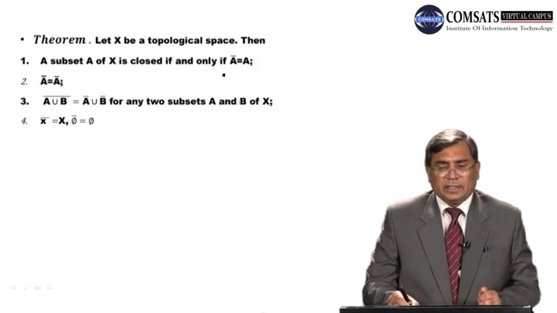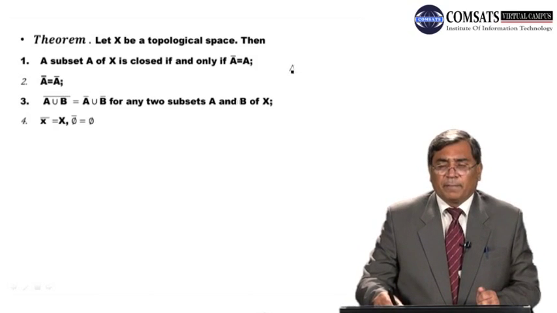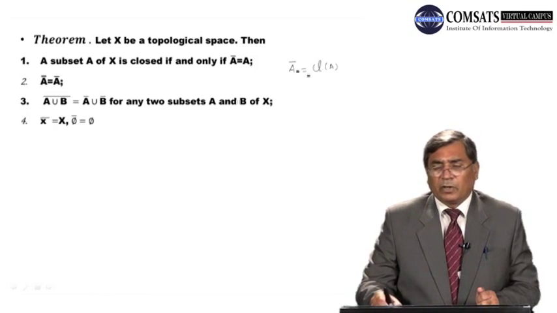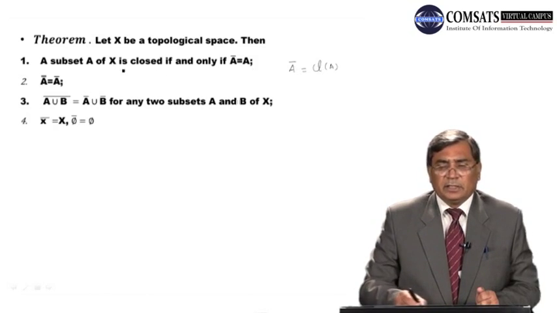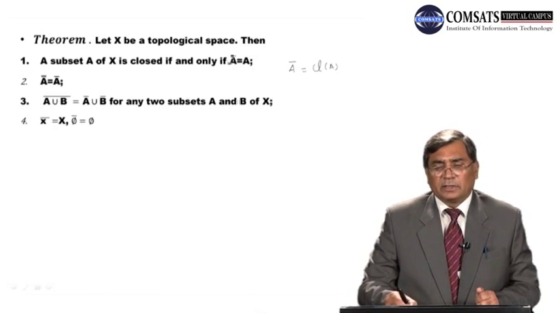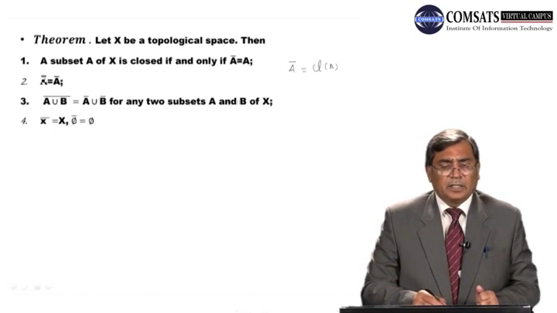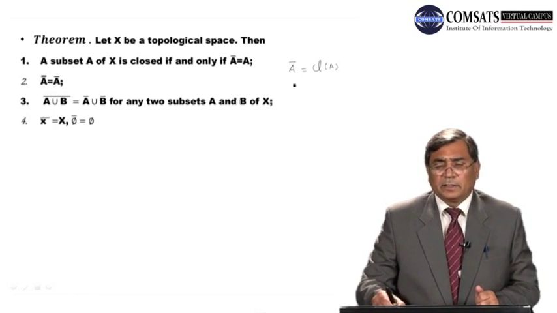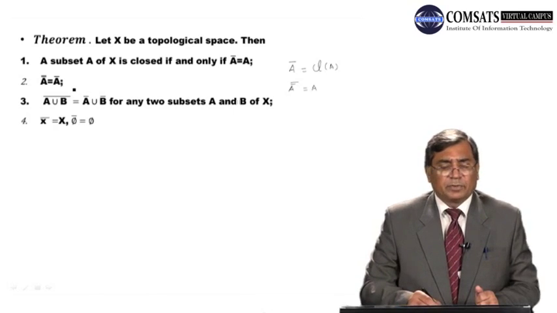So this is an if and only if statement. The second one is closure of A. As I mentioned, closure of A has 2 notations which are used, either with the bar or with the CL. So here it is used with the bar notation. This will be read as closure of A is equal to A. So this is the second theorem.